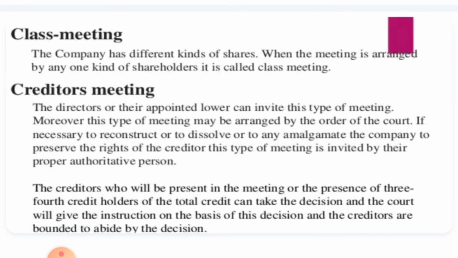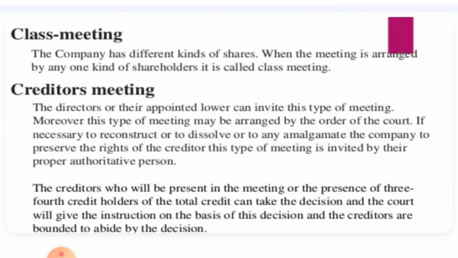The debenture holders of a particular class conduct these meetings, and these meetings are held according to the rules and regulations laid down by the trust deed or debenture bond from time to time, where the interest of the debenture holders plays a vital role at the time of reorganization, reconstruction, amalgamation or winding up of the company. Winding up means just liquidation of the company.